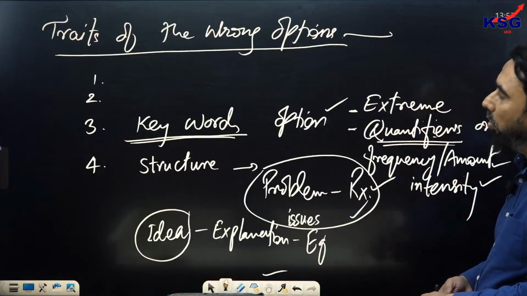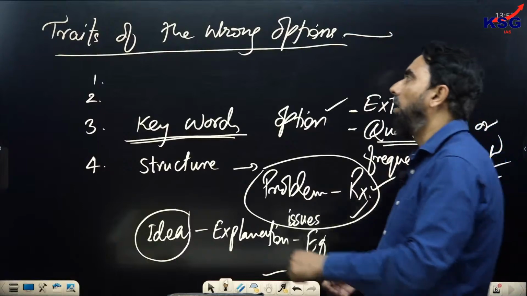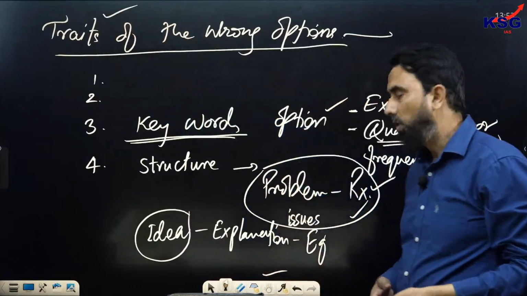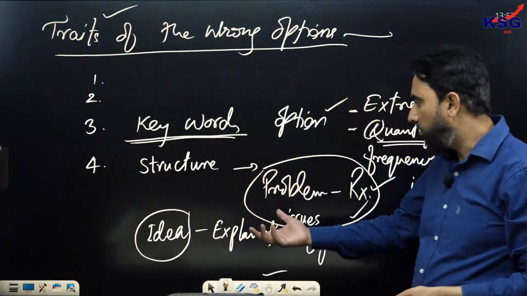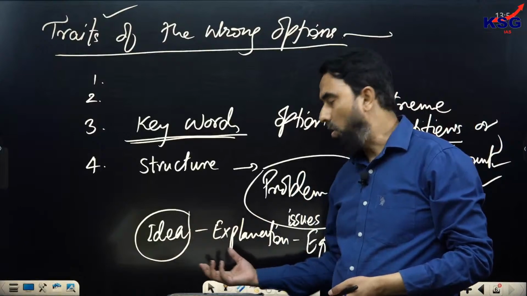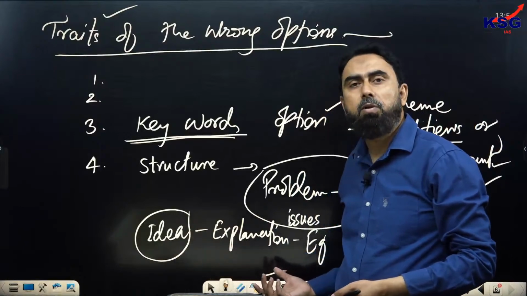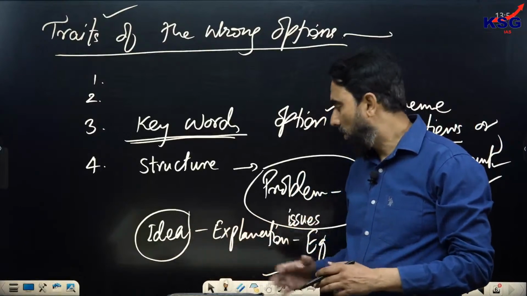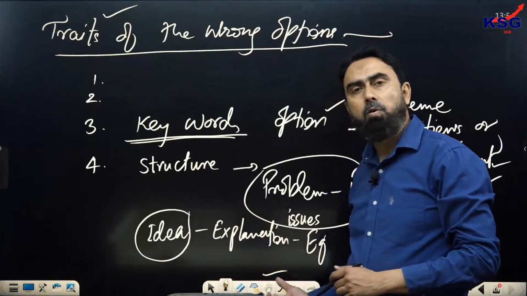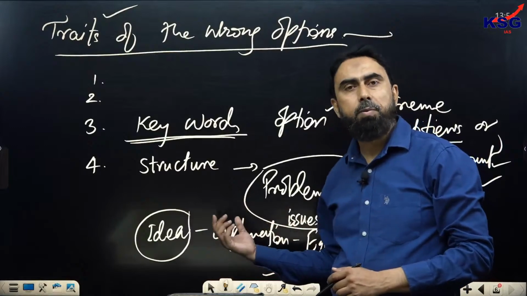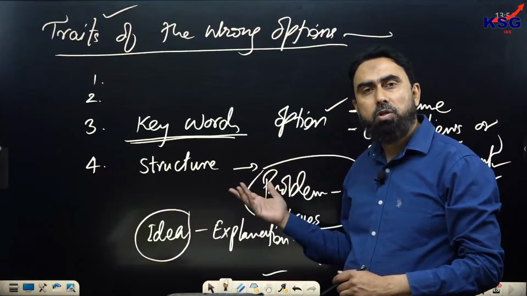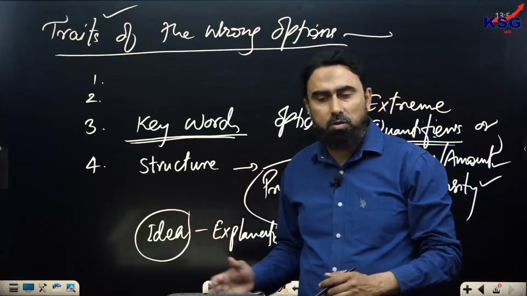and these are the tricks, or these are the ways to notice the wrong options. These are the traits that wrong options will have. So what will they have? Instead of the primary topic, they will mention the secondary one. So a wrong option in the idea, explanation and example format will contain the explanation only, or maybe the example only, or maybe only explanation and example, and it will overlook the idea. It will only mention the problem. If the solution is given, it will be overlooked. So these are the traits, right?